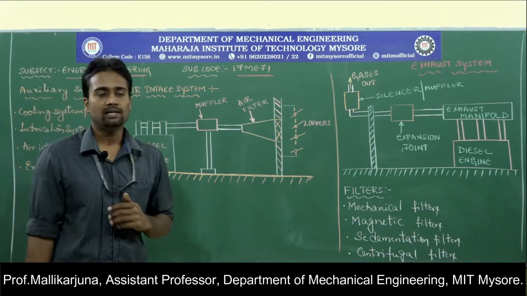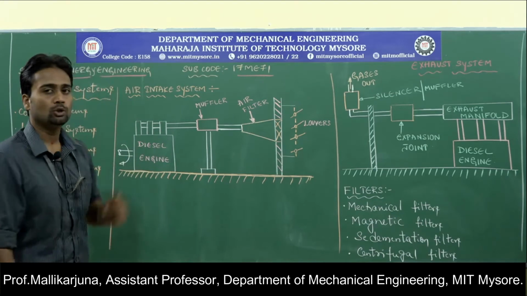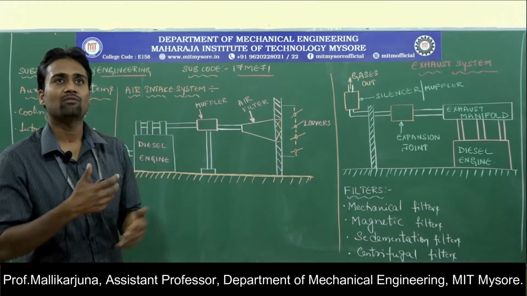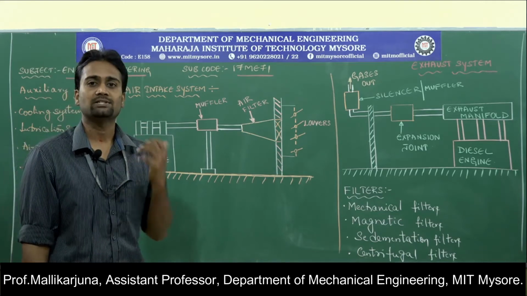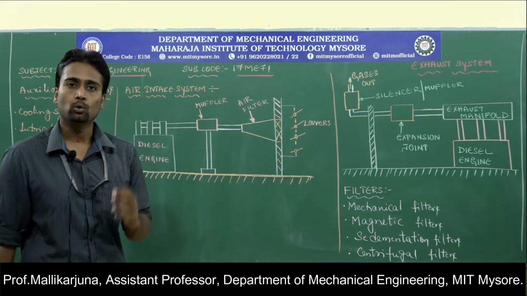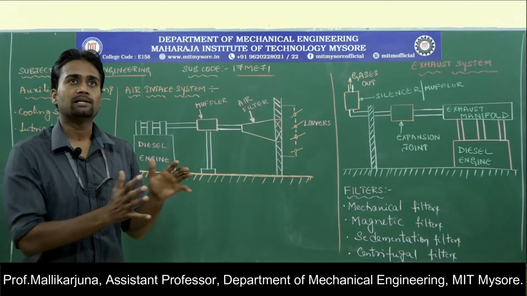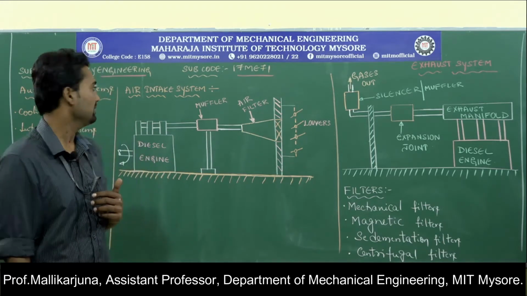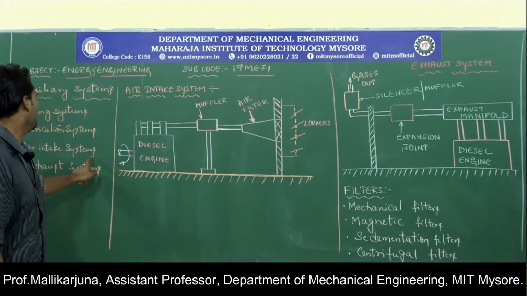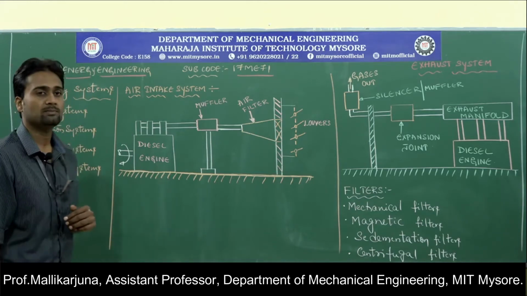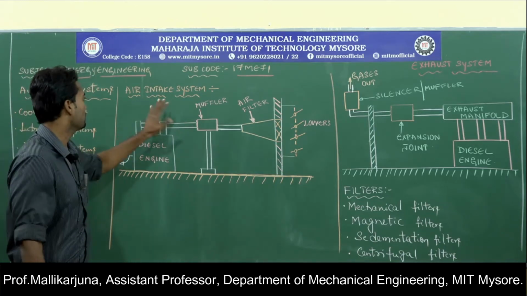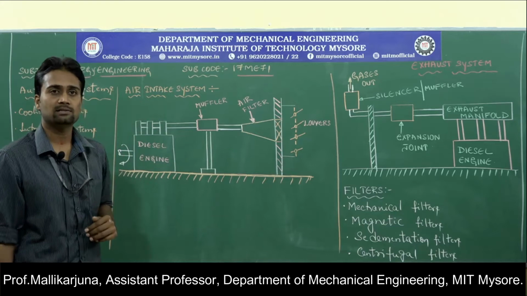Here we will be concentrating on those four auxiliary systems. In the previous session we have gone through one such auxiliary system, which is nothing but the cooling system. In case of cooling system we have gone through various methods also. Now, in this session we will be looking at air intake systems as well as exhaust systems. So, now let us look at the air intake system.